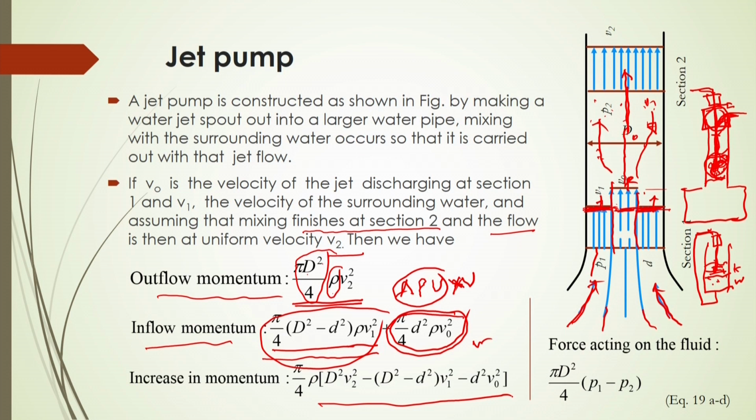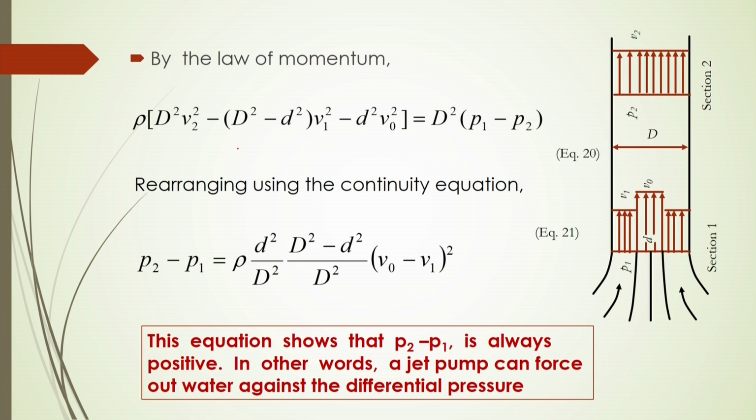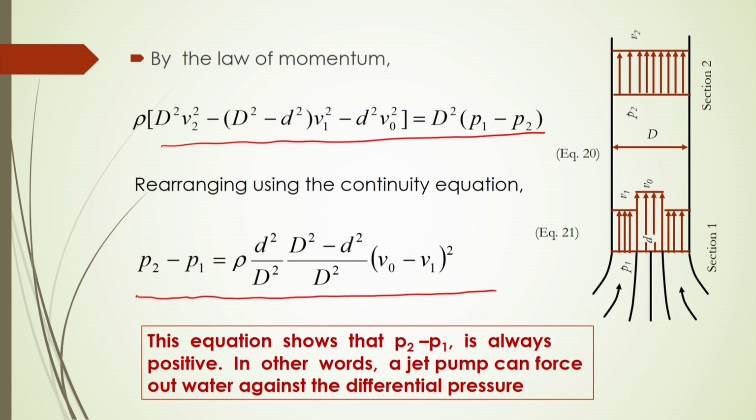Now, the force acting on the fluid by the jet will be equal to the pressure times area, pi d square by 4 into (p 1 minus p 2). This will be your force acting on this. Now, balancing these two equations by the law of momentum, after rearrangement we can have p 2 minus p 1 equal to this. So, the pressure created by the jet pump will be equal to p 2 minus p 1, as per equation number 21.